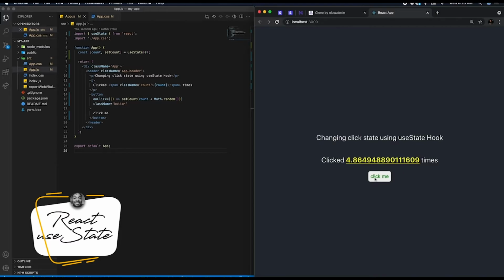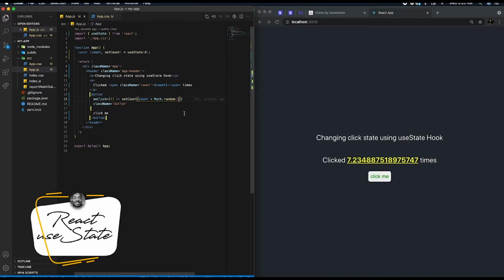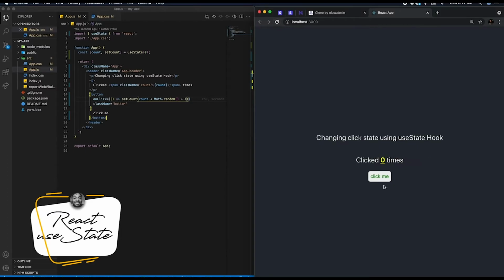But now I want to round down my random number so you can see the change. So all I need to do is say times 1, no, plus 1. Don't say times 1, say plus 1. What that gives me is, when it gets a random number, it adds 1 to it. I'm going somewhere with this, guys. So it's not going to give me 0 point anything. No, it's going to give me from 1 upwards.